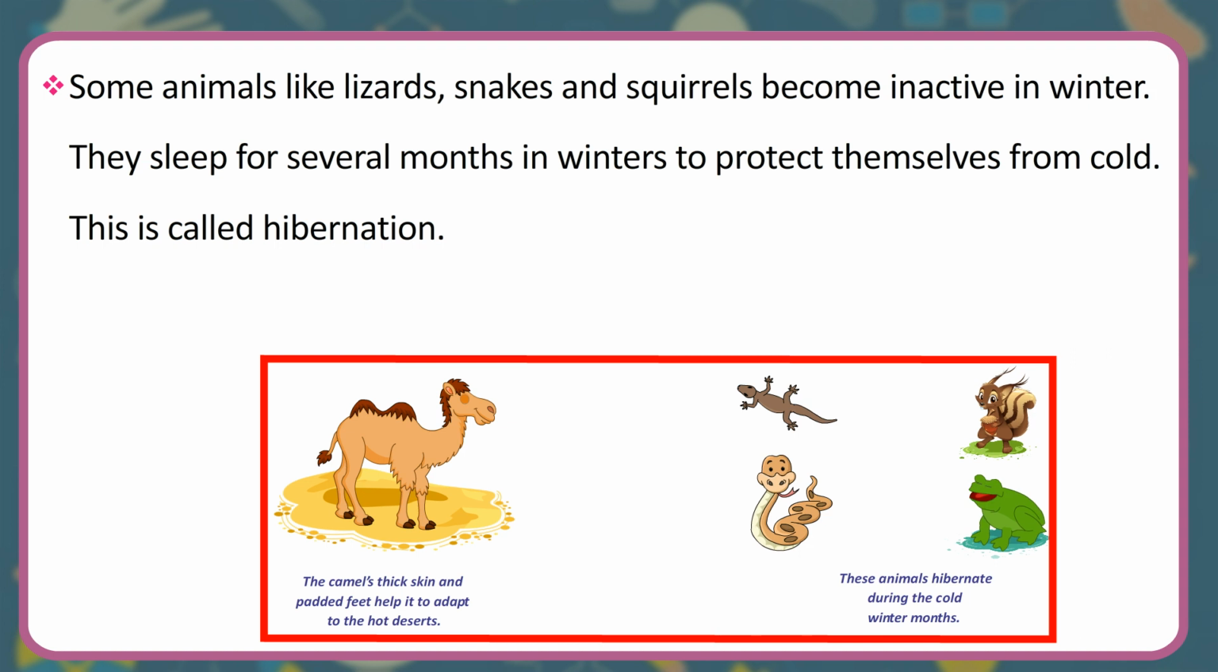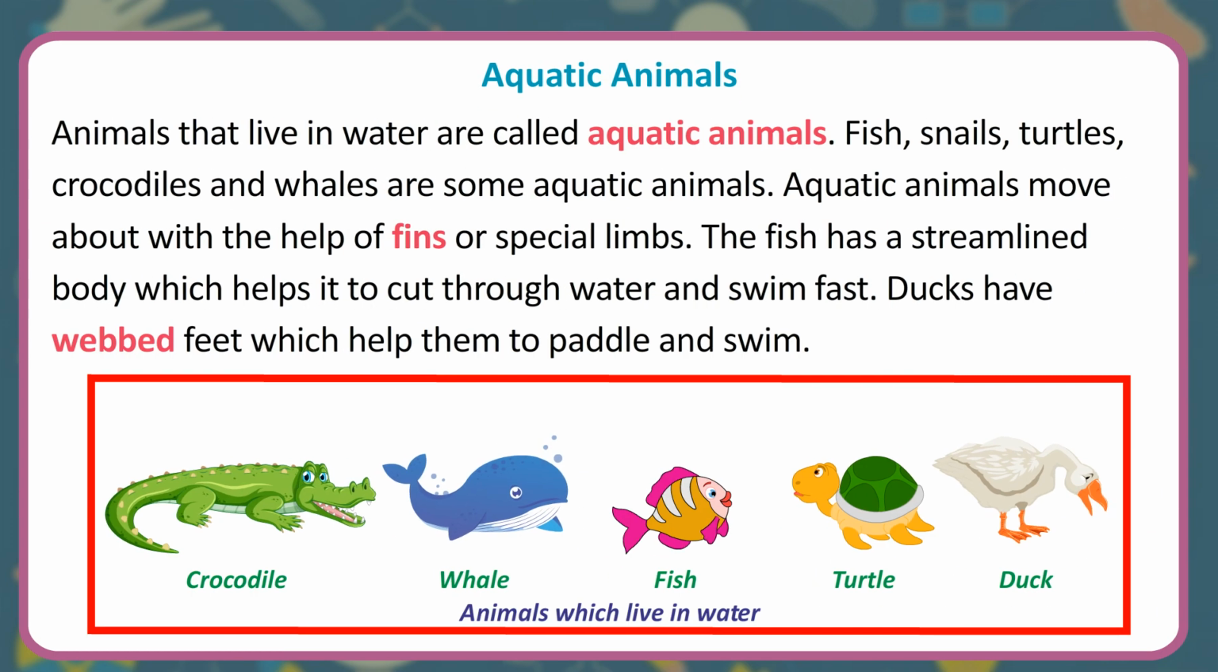Some animals like lizards, snakes and squirrels become inactive in winter. They sleep for several months in winters to protect themselves from cold. This is called hibernation. Aquatic animals. Animals that live in water are called aquatic animals. Fish, snails, turtles, crocodiles and whales are some aquatic animals.